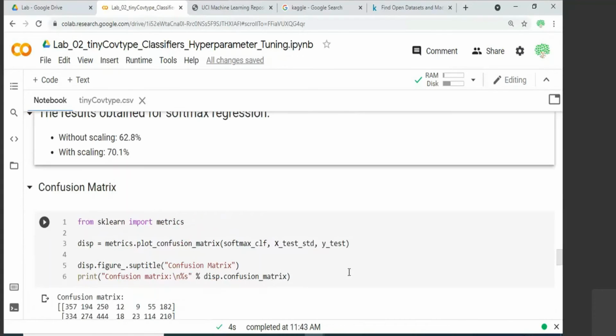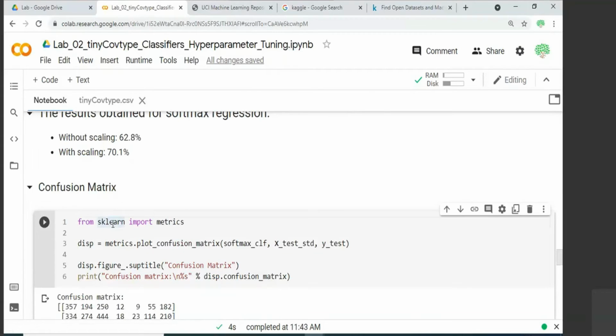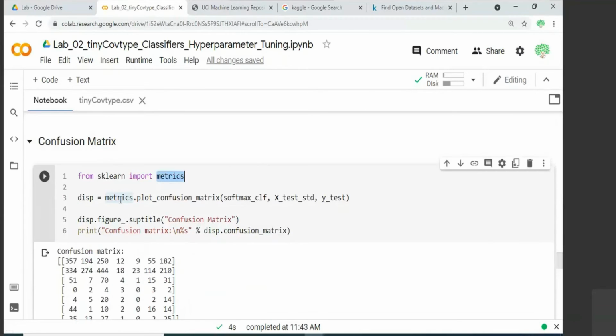And I was talking about this confusion matrix. There is a functionality provided by scikit-learn to obtain the confusion matrix, which is defined inside this metrics function. So here you can just call this metrics, and there is something called plot confusion matrix, and you specify your model and then you specify your testing data set.